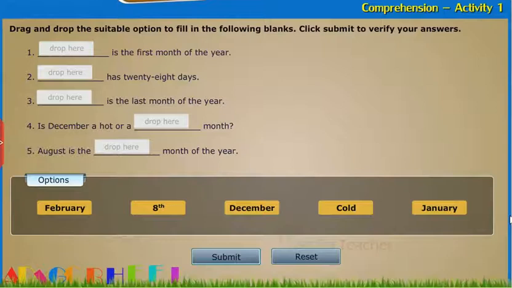Comprehension. Activity 1. Drag and drop the suitable option to fill in the following blanks. Click Submit to verify your answers.